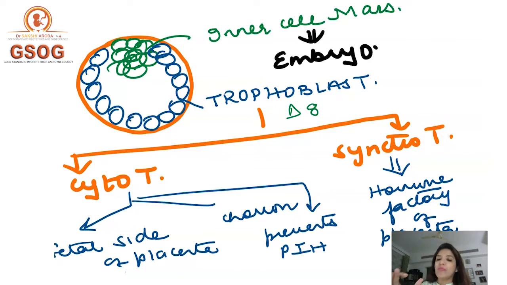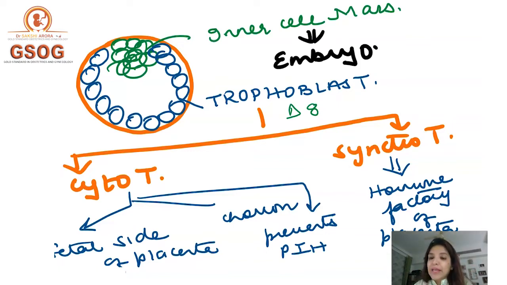So it forms the fetal membrane chorion. And number 3, cytotrophoblast prevents PIH. Right? So these are the normal functions of cytotrophoblast. Whereas the normal function of syncytiotrophoblast is that it is the hormone factory of the placenta. All the hormones which are formed by placenta are actually formed by syncytiotrophoblast. So HCG is formed by syncytiotrophoblast. Human placental lactogen is formed by syncytiotrophoblast. So this was the normal thing.